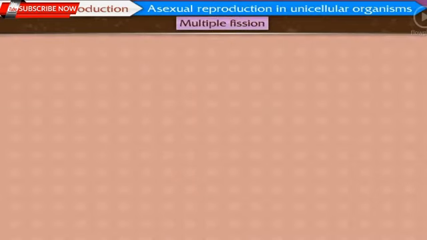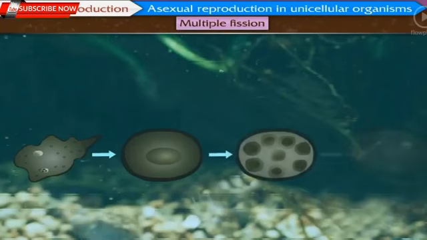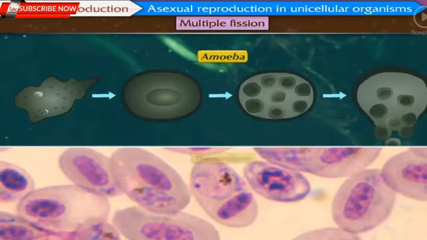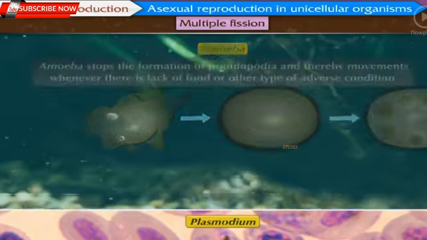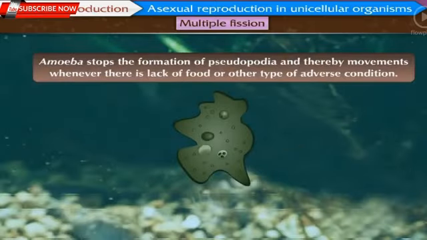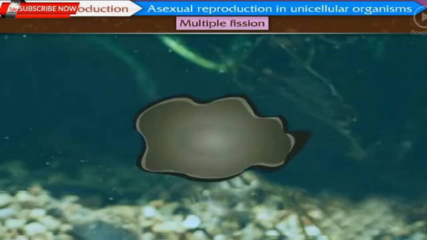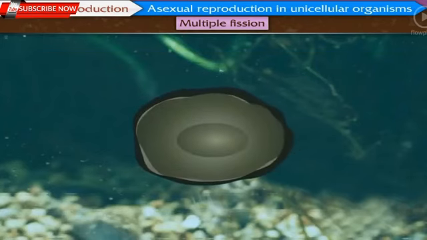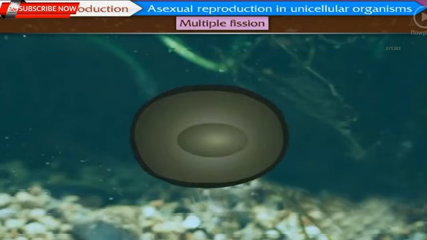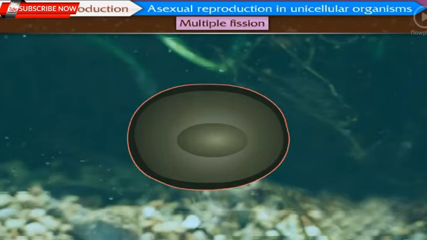Multiple fission. Asexual reproduction by multiple fission is performed by amoeba and other similar protists. Amoeba stops the formation of pseudopodia and thereby its movements whenever there is lack of food or other type of adverse condition. It becomes rounded and forms protective covering around plasma membrane. Such encysted amoeba or any other protist is called a cyst.